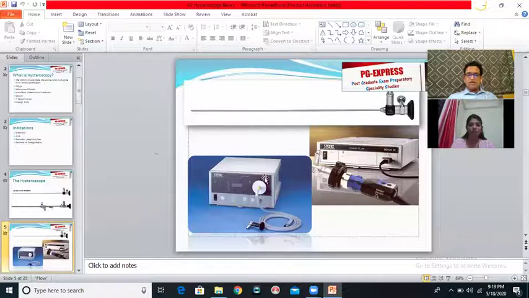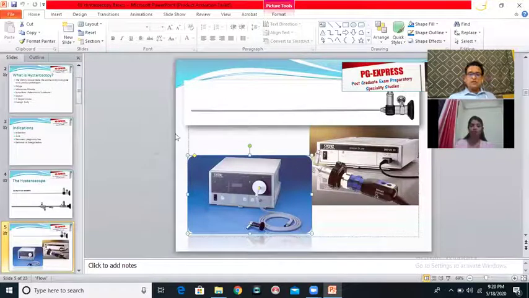So just for your knowledge, for the exam point of view, the light cable has got a series of prisms inside it, and each of these prisms reflects the light so that at the tip of the light cable, there is only light and minimum heat. It is not that there is no heat, there is still a significant amount of heat, but the major problem which we were facing of being able to generate light at one point and take only the light away from that point and feed it to another source without transmitting heat, that problem is now solved because of this cold light source and light cable.